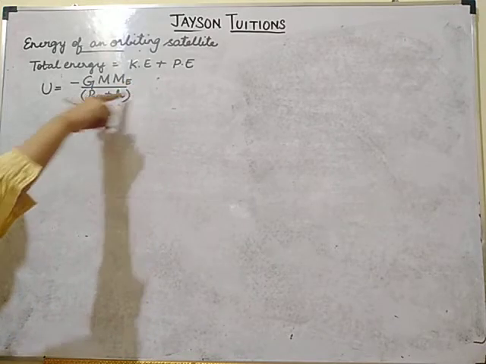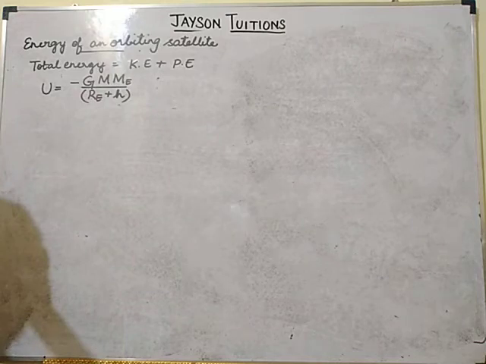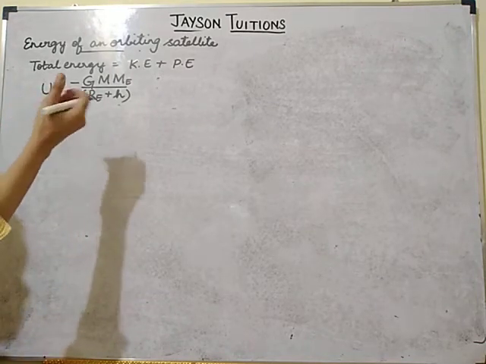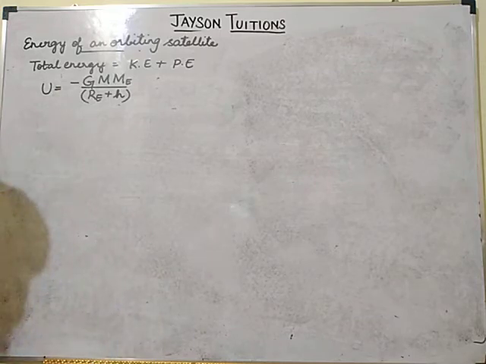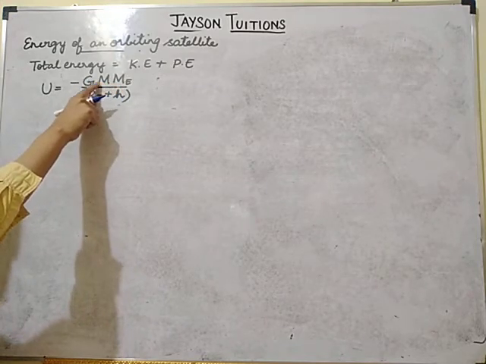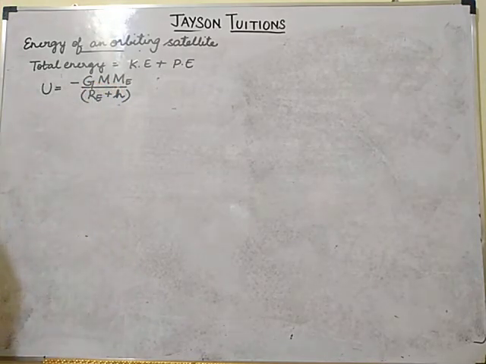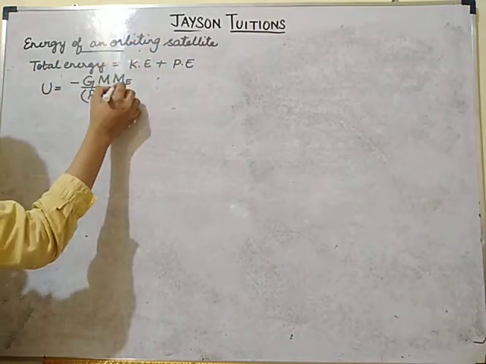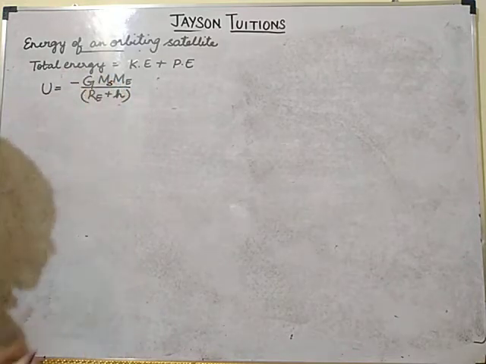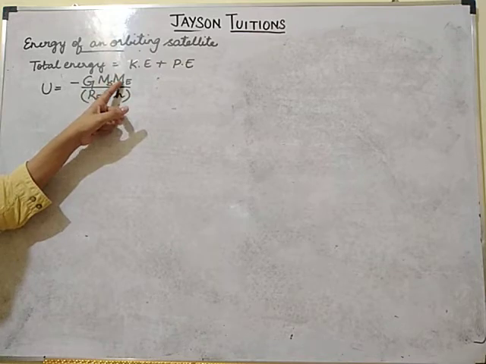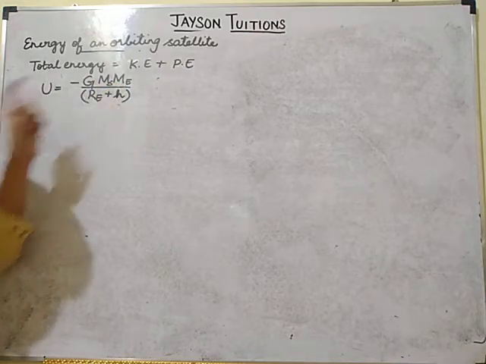Without the square, it is potential energy, and the minus sign indicates that it is against gravity. Here M is the mass of the object, but the object is the satellite, so instead of writing m alone, I am writing it as ms. So ms is the mass of the satellite and ME is the mass of the Earth.